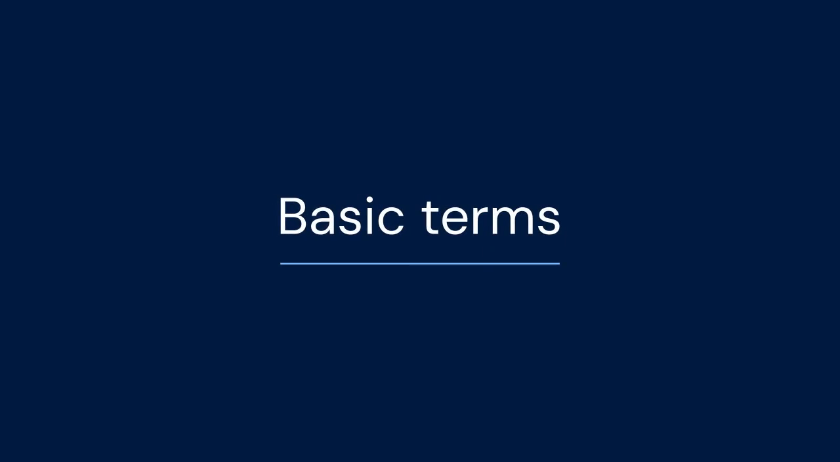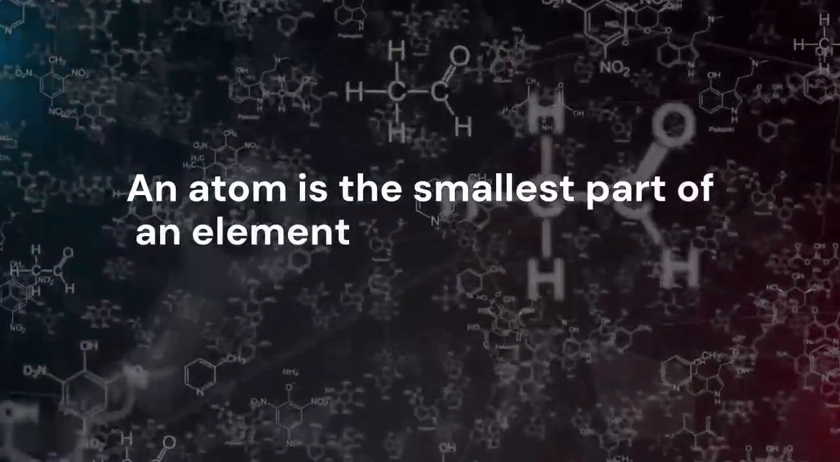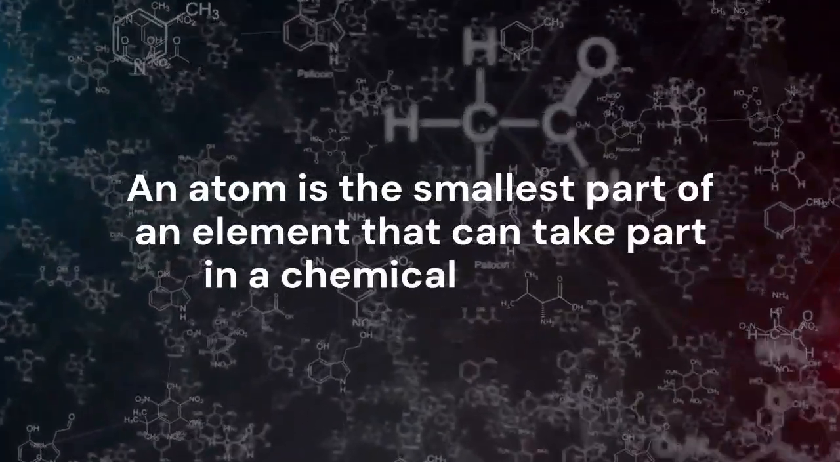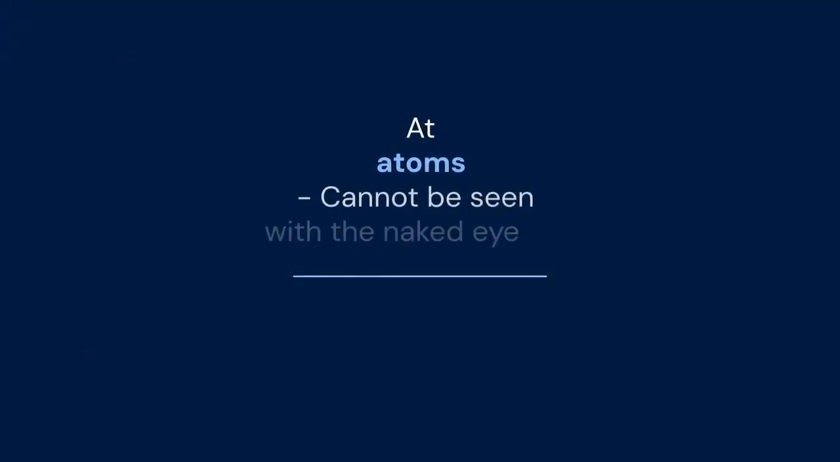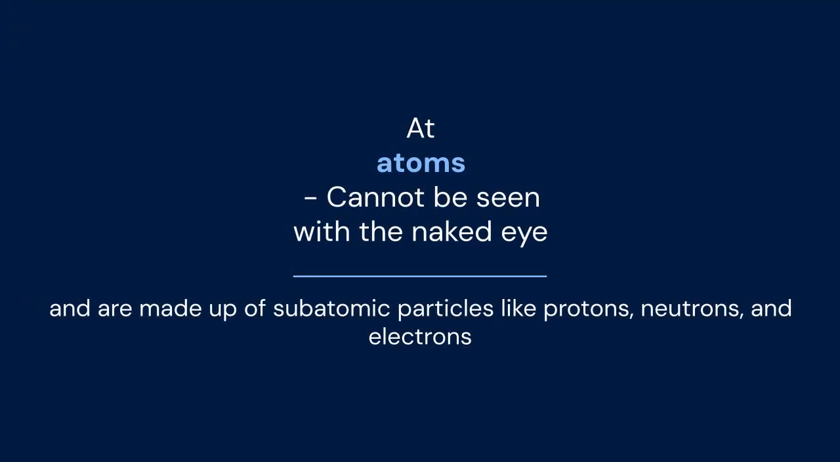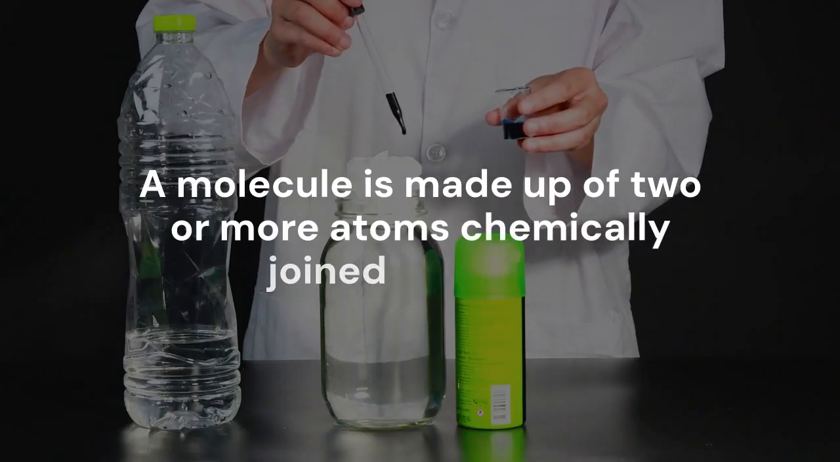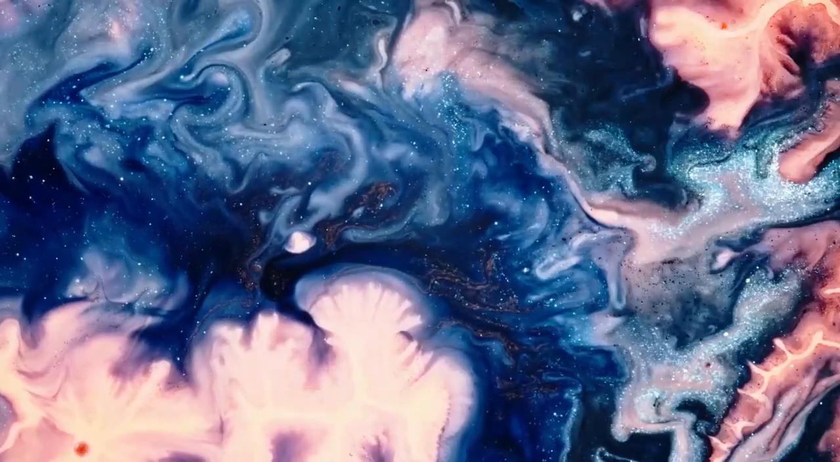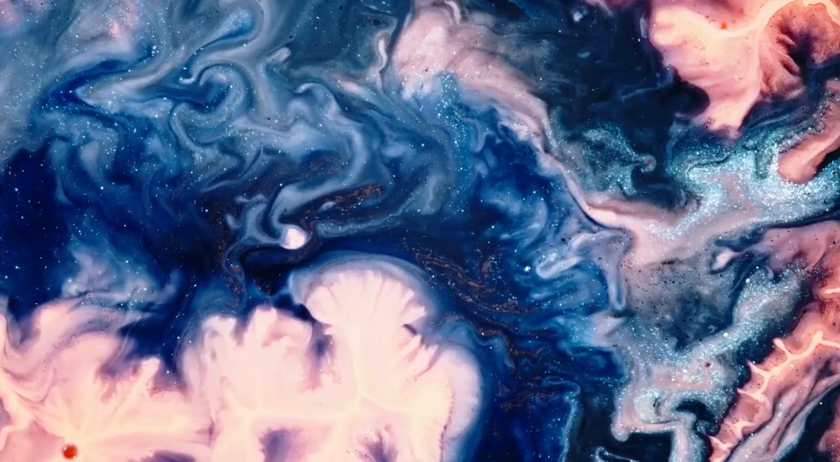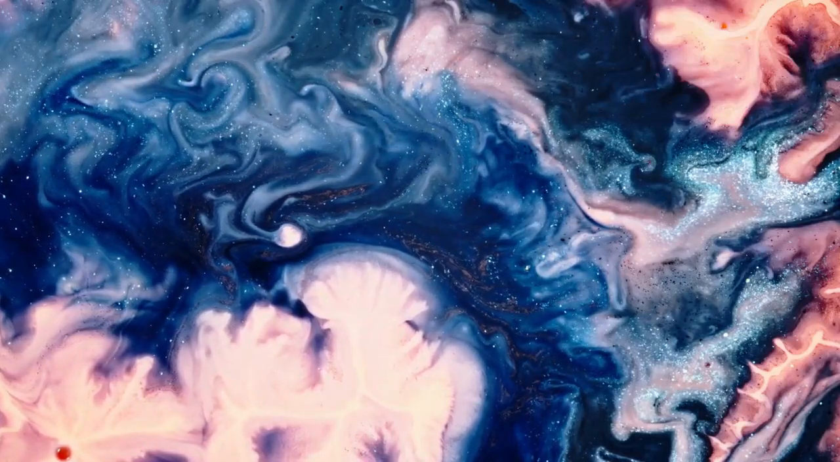Basic terms. Atom. An atom is the smallest part of an element that can take part in a chemical reaction. Atoms cannot be seen with the naked eye and are made up of subatomic particles like protons, neutrons, and electrons. Molecule. A molecule is made up of two or more atoms chemically joined together. The atoms can be of the same element, like O2, or of different elements, like H2O.